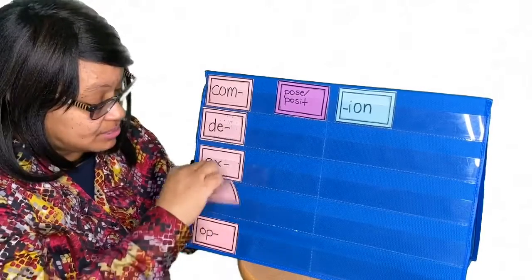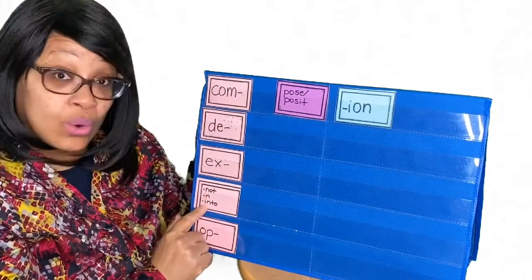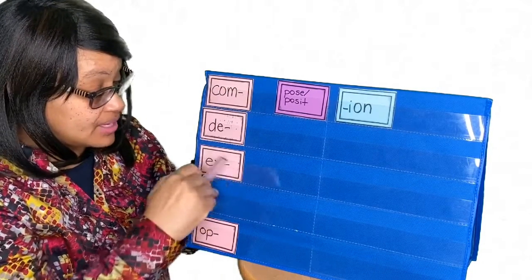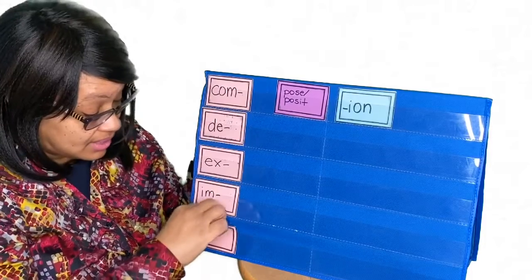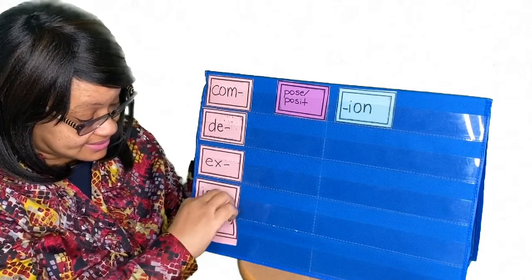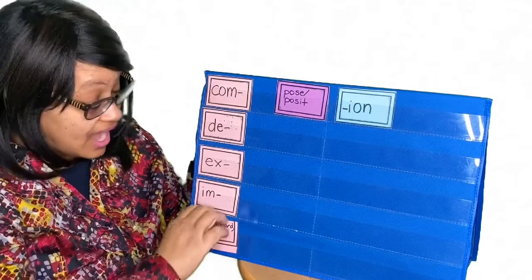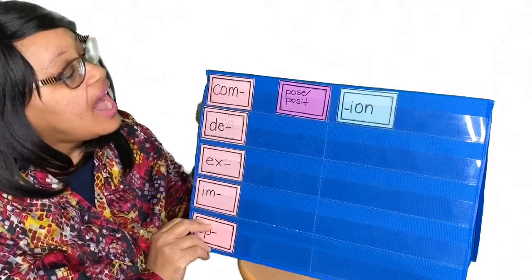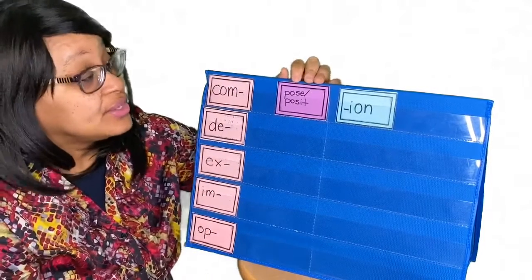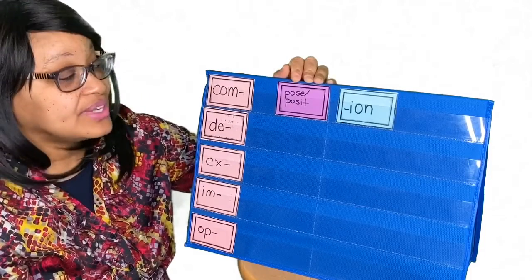The prefix M means not, in, or into. And the prefix up. Up means to, toward, or against. Our root is pose or pause, depends on how it's coming out.